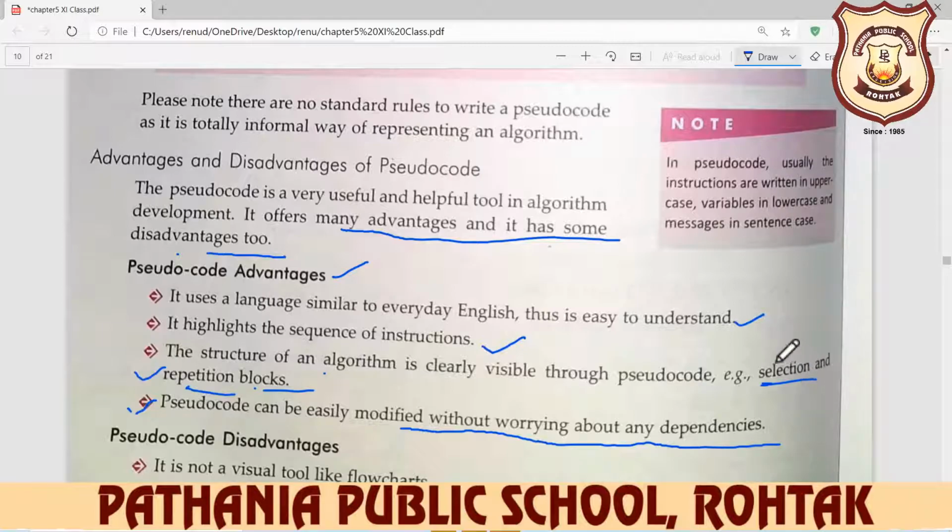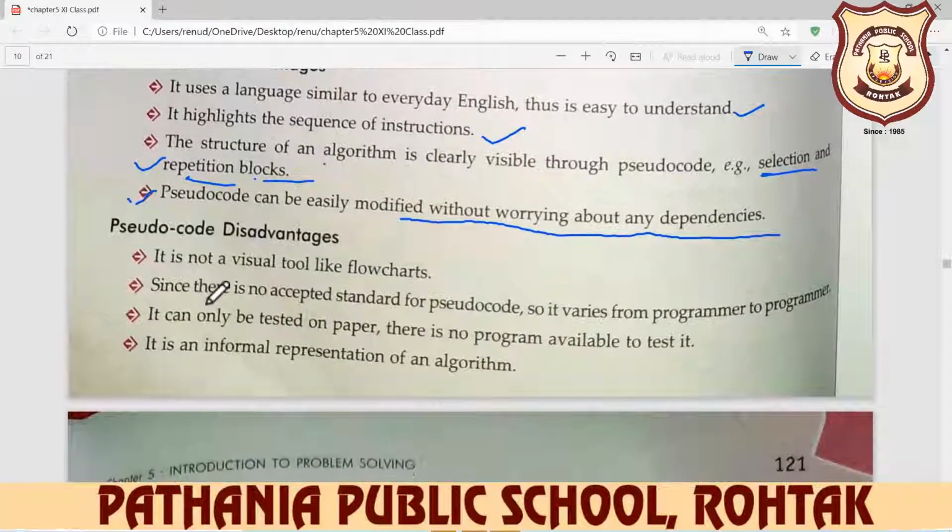And what are the disadvantages of pseudocode? It is not a visual look like a flowchart. It is not a pictorial representation of your program. So pictorial representation is better. It is a written form. It is a text-based language.